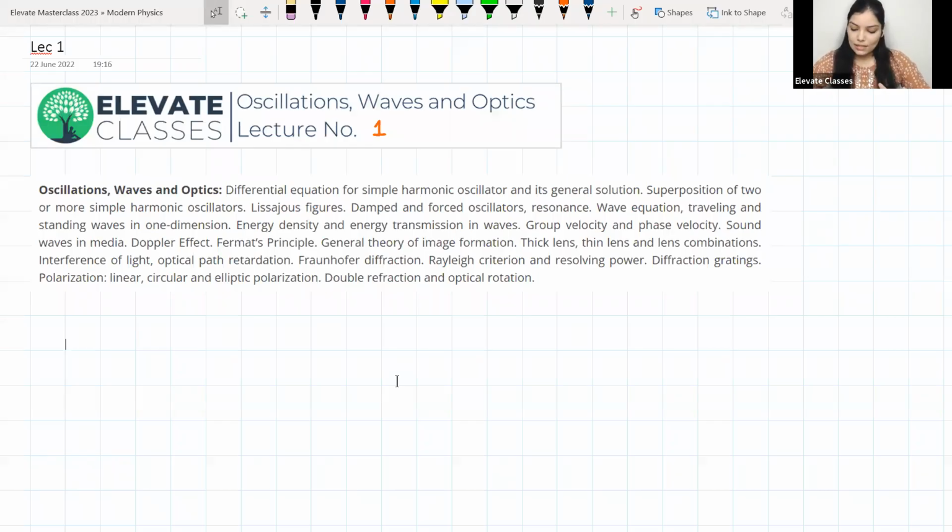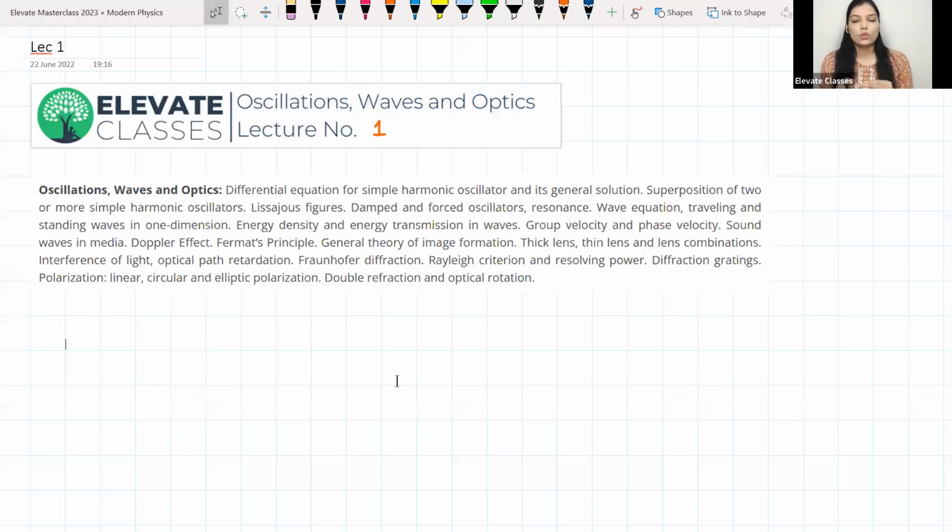The sequence in which we will go is going to be the same as it's written in front of you. First we will develop our concepts of oscillations, which will involve understanding what a simple harmonic oscillator is, how you find its general solution, and what its properties are.